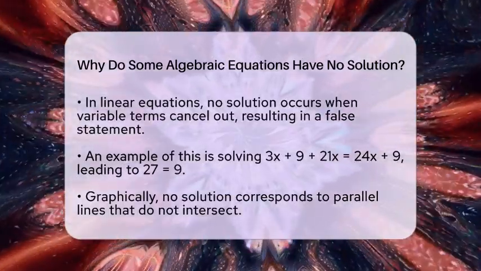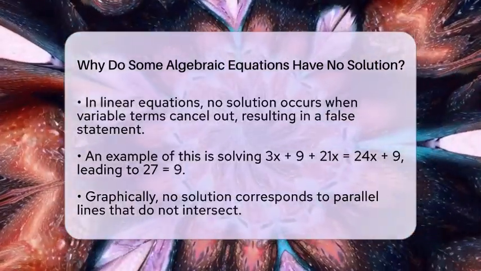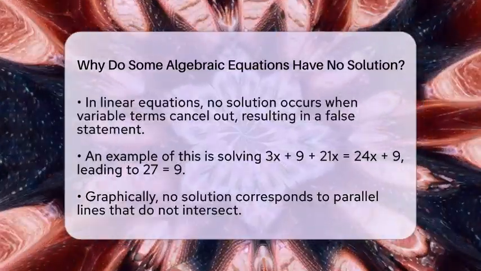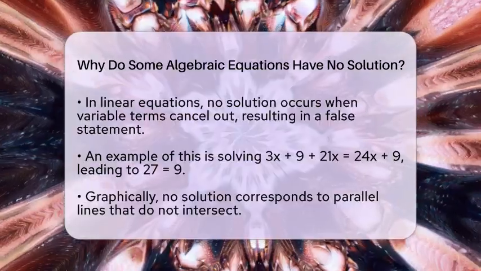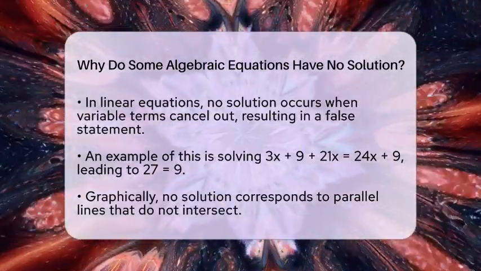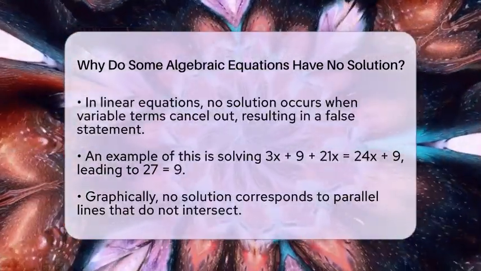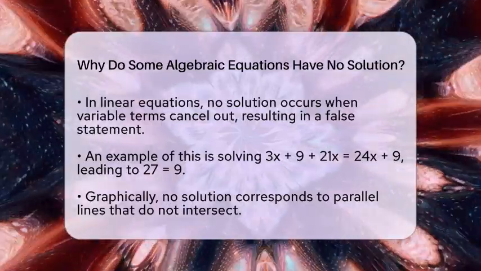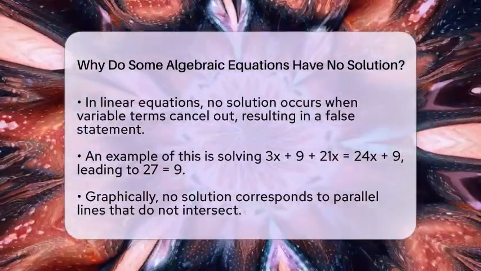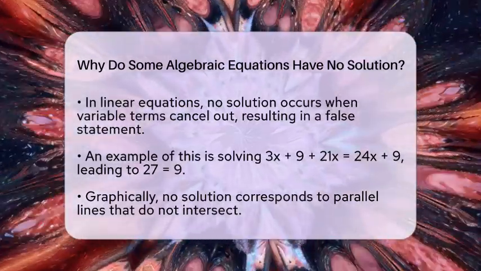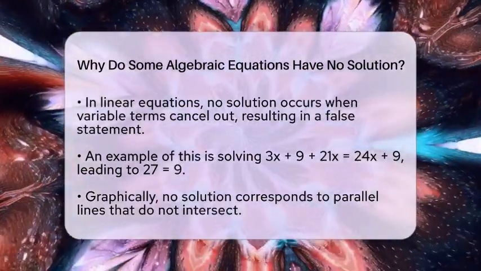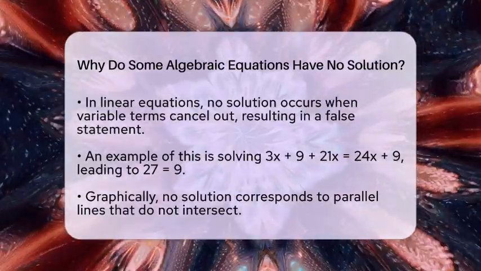In linear equations, no solution often occurs when the variable terms cancel out, leaving a false numerical statement. For example, if you solve 3 times the quantity of a variable plus 9, plus 21 times the variable equals 24 times the variable plus 9, you might end up with 27 equals 9 after canceling variable terms. Since that is false, no solution exists.